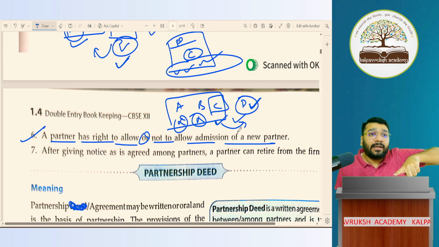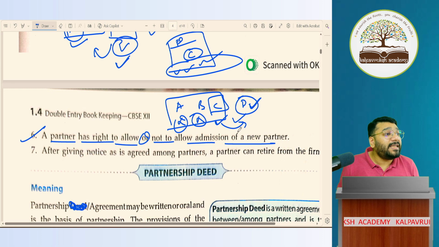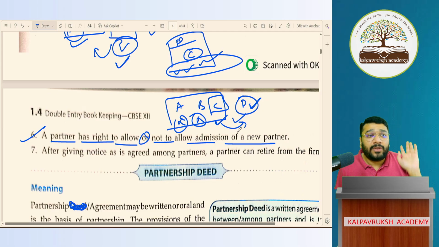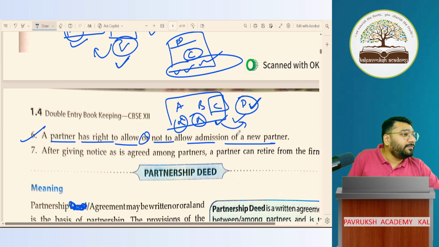To admit a new partner, all the old or existing partners have to agree. Got it, not got it? That is a birthright. It's a birthright of all the partners to agree for the admission of a new partner. Okay, not okay? Clear?